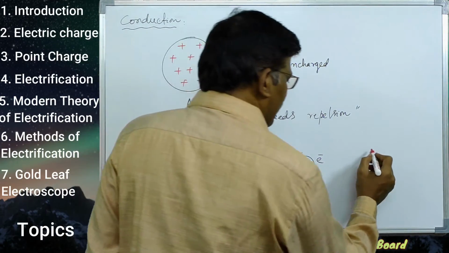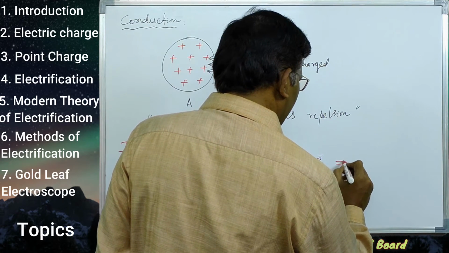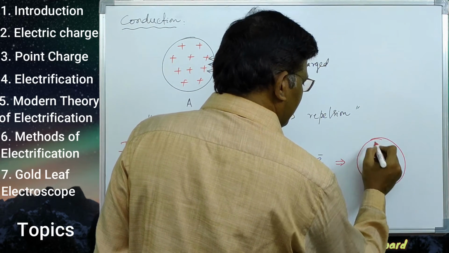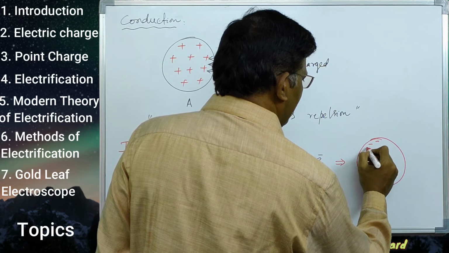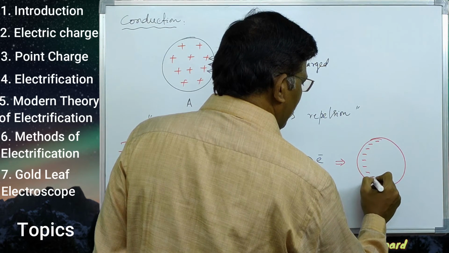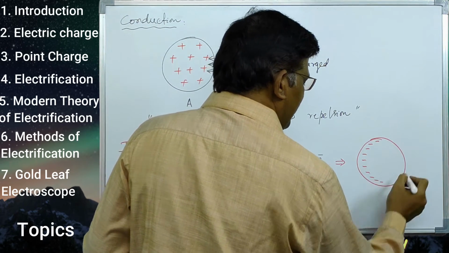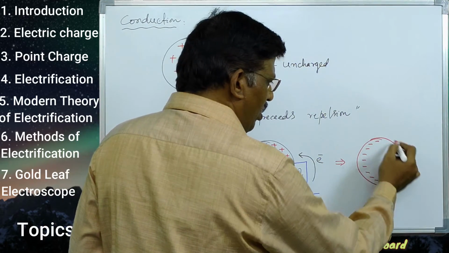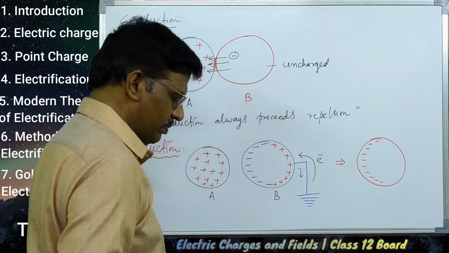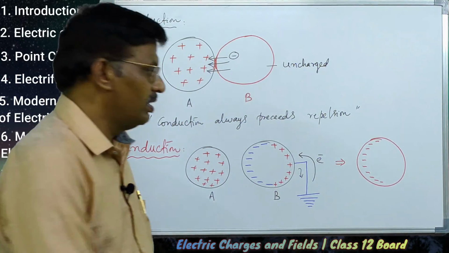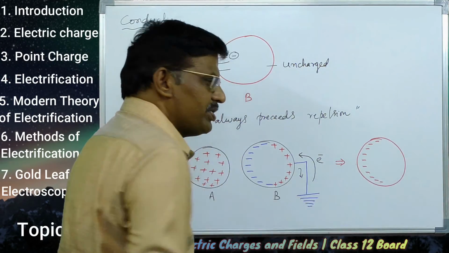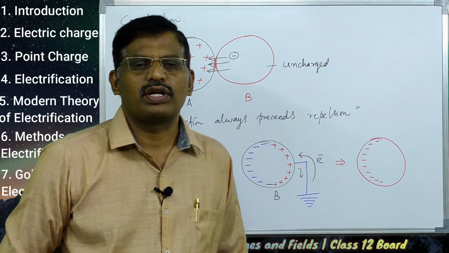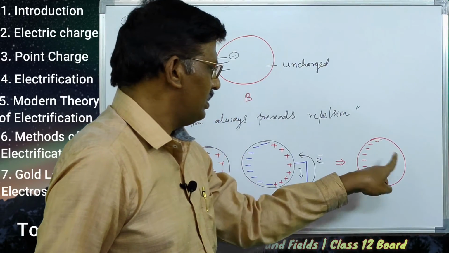So on this side of B the negative charges remain as usual, and on the second side, due to the earthing, all the positive charges become neutral.